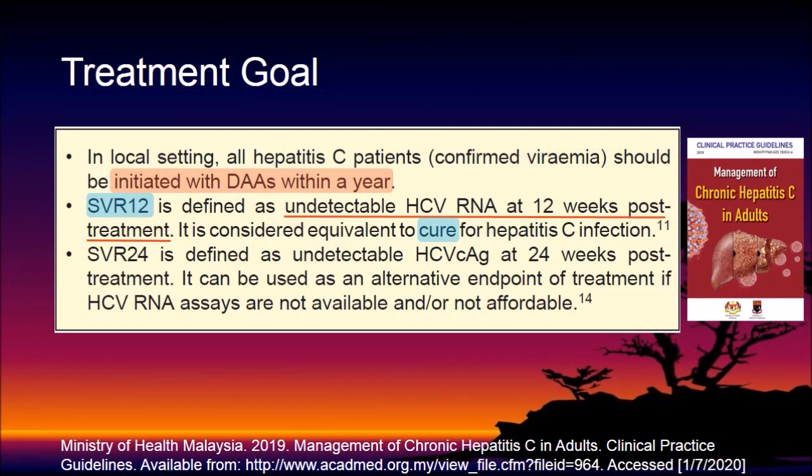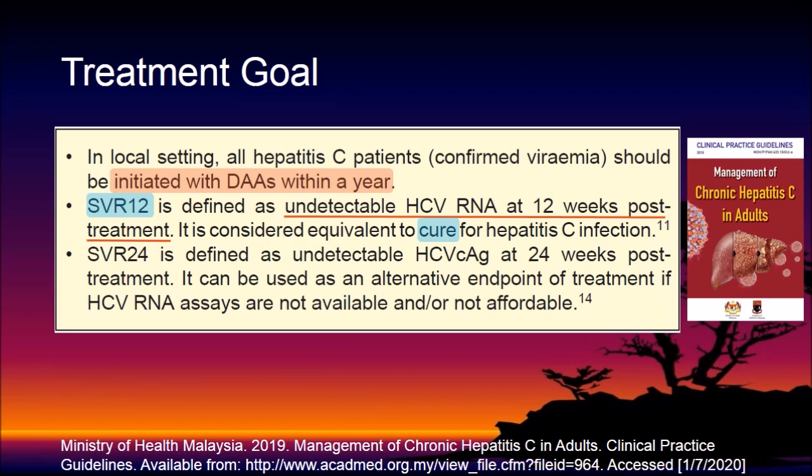Our Ministry of Health established a new guideline called Management of Chronic Hepatitis C in Adults last year in 2019. This guideline suggests that all hepatitis C patients with confirmed viremia should be initiated with direct-acting antiviral within a year. Sustained virological response 12 is defined as undetectable HCV RNA at 12 weeks after treatment ends. It is considered equivalent to cure for hepatitis C infection.